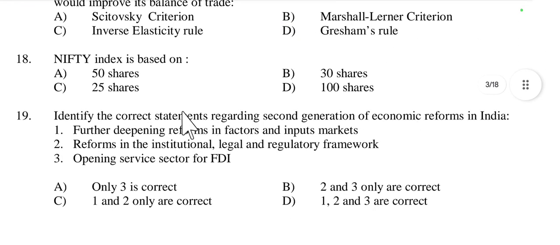Then question number 18, the Nifty index is based on 50 shares, 30, 25 or 100 shares. Nifty 50, we know it is called Nifty 50, so it is related with 50 shares. The Nifty index is based on 50 shares listed on the National Stock Exchange of India, NSE, representing various sectors of the economy. So it is called Nifty 50.